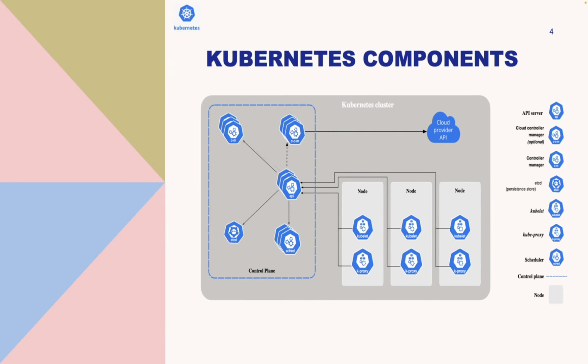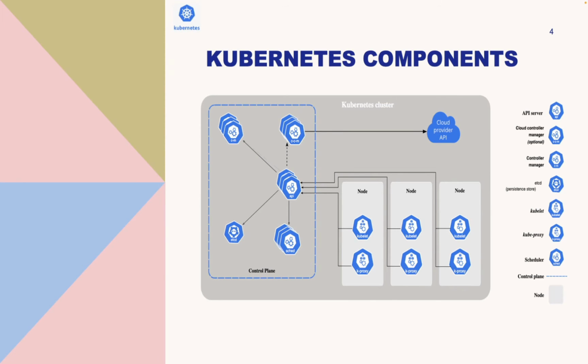All the communication goes through the API server. And then you have etcd. etcd basically is a highly available key value store database. It's not exactly a database, but you can consider it as storing all your cluster data. So if your cluster crashes, it helps the cluster resume its state. So everything will be saved in etcd.